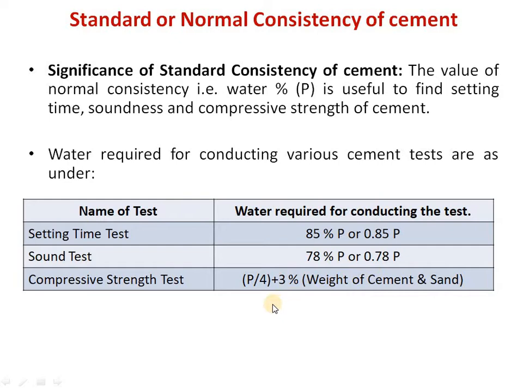So consistency value is very important for determination of other physical properties of cement.